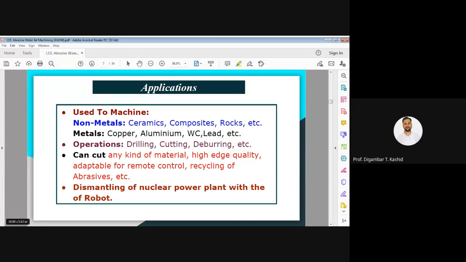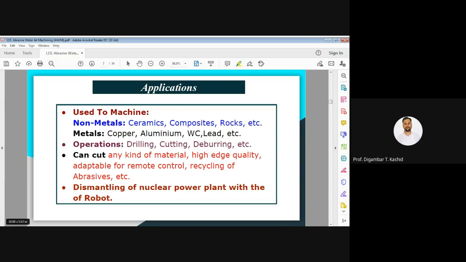You can use it for different operations like drilling, cutting, deburring, etc. Also with the help of this abrasive water jet cutting process, you can cut any kind of metal with a high edge quality. Then again, this process is adaptable for remote control also.